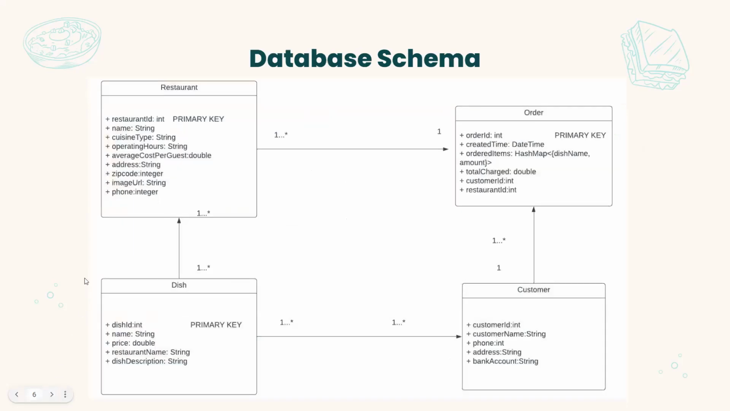Thanks, Ya Qian. So this is our data schema. Our database includes 4 direct collections: restaurant, order, dish, customers. Let me give an example of the table. The restaurants table includes some key attributes of a restaurant, such as the restaurant's name, cuisine type, operating hours, average cost per guest, address, zip code, and phone number.